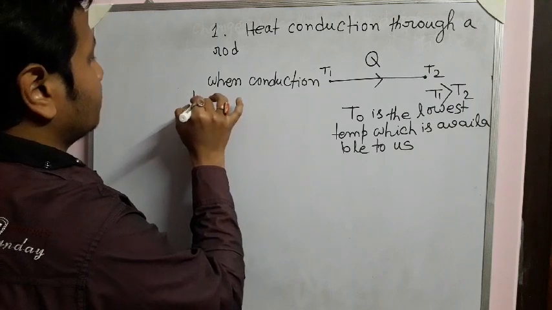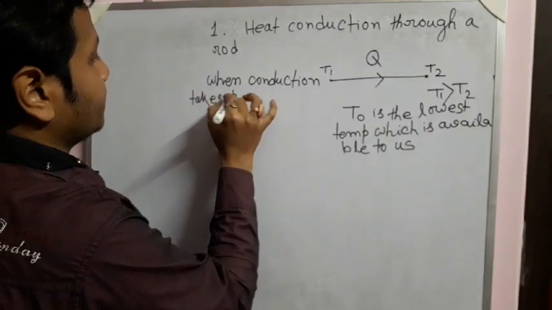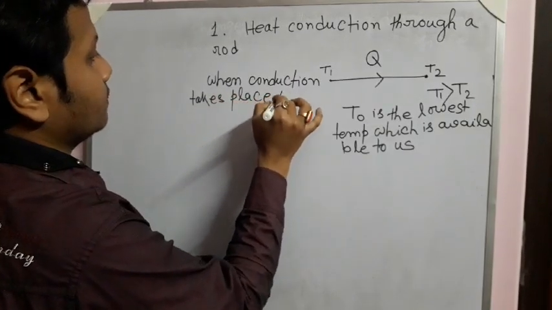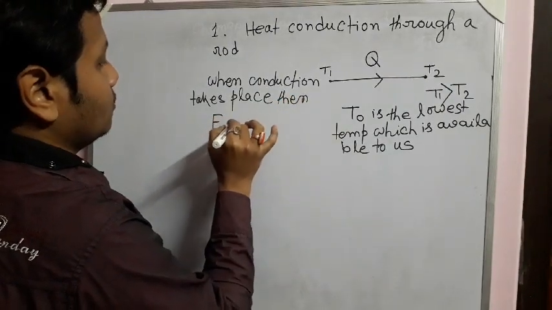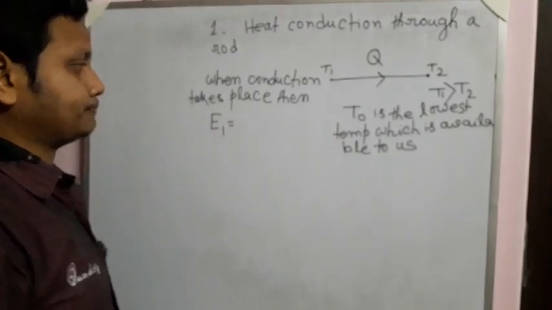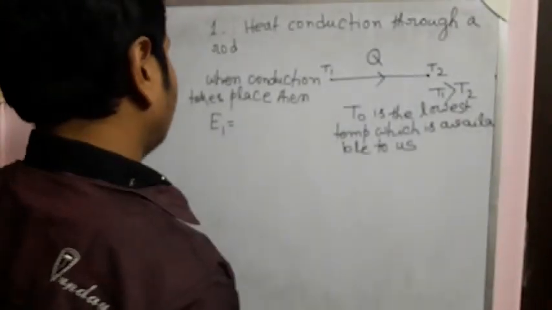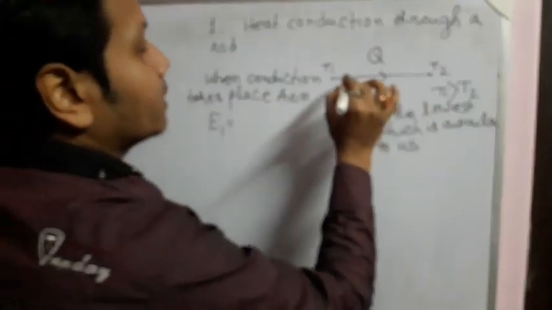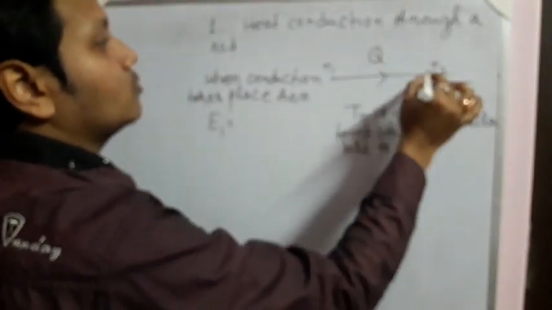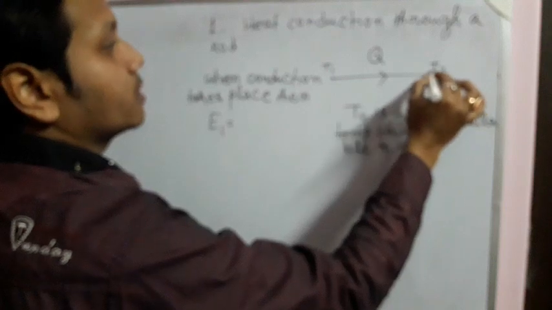When conduction takes place, then the amount of energy, say E1, what is that? When heat conduction takes place, then Q amount of heat will be available at this position.